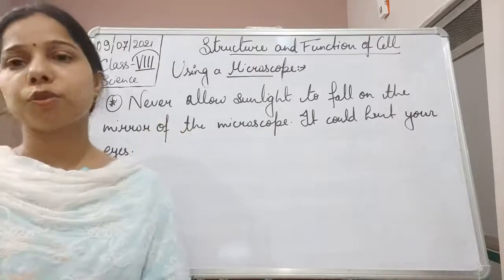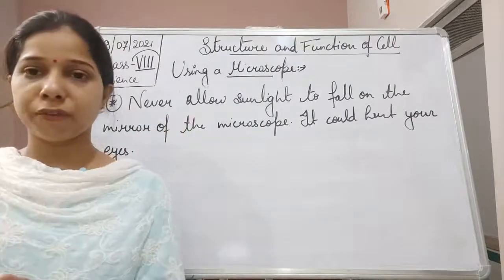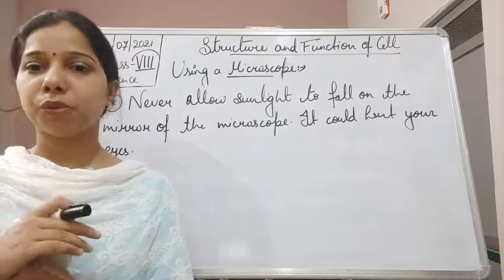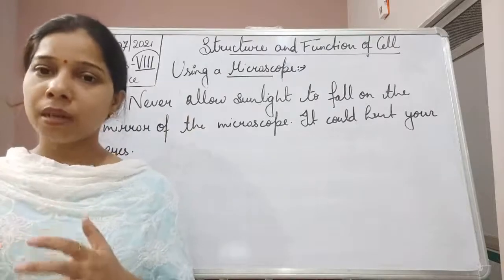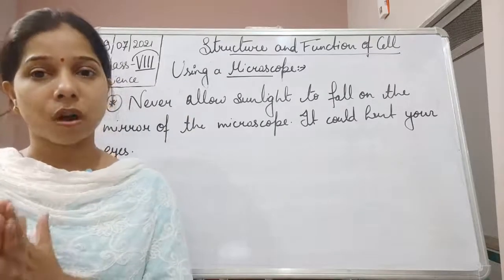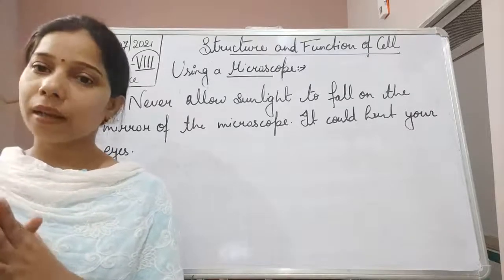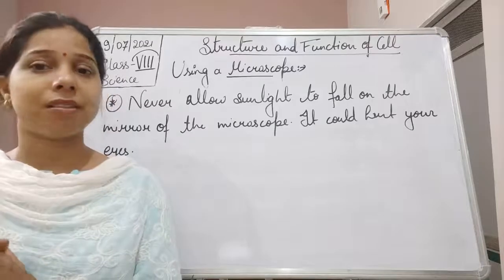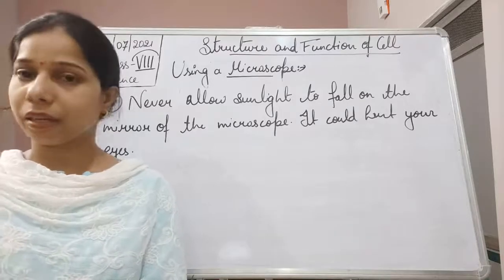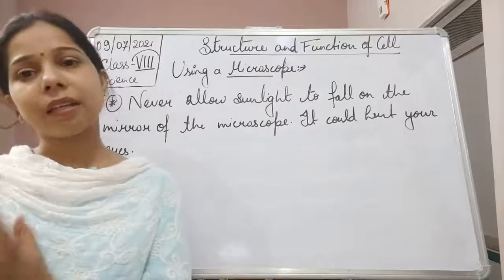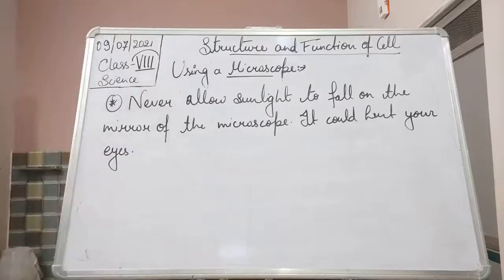So we should never allow sunlight to fall directly on the mirror of the microscope, because it will get reflected from the mirror and can enter into the eyes. If this happens, students, that is going to harm your eyesight. So we should not adjust the mirror in such a way that the light will enter directly into our eyes.